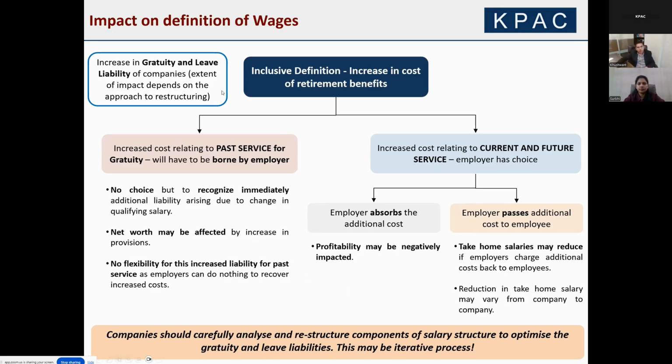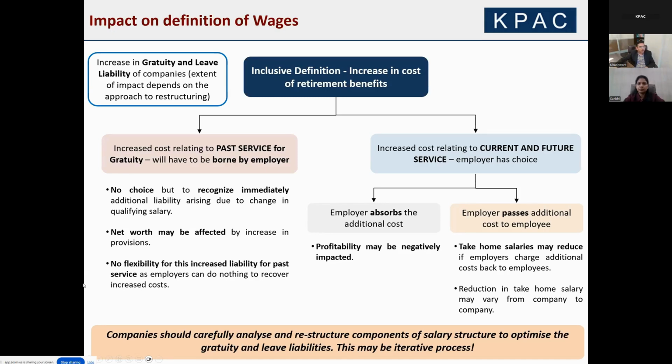But from a gratuity and leave perspective, the provisions will go up, and this will result in a past service cost, which will be recognized immediately in the P&L. We'll discuss the accounting treatment in the next slides, but net worth will be impacted, and there is no flexibility on this increase for past service, as employers cannot recover these costs from the employees. So this is an immediate hit.